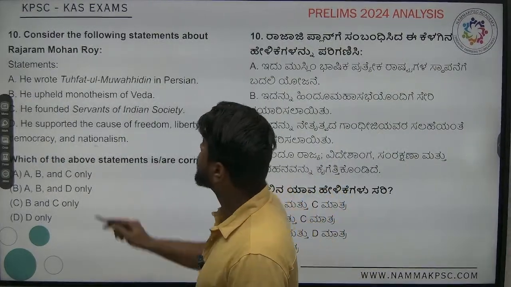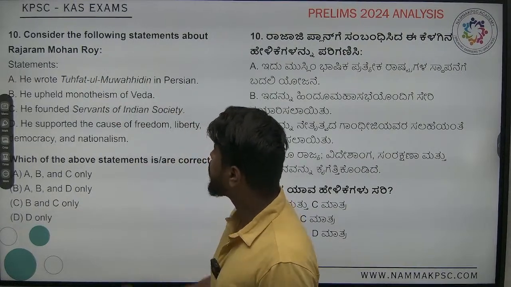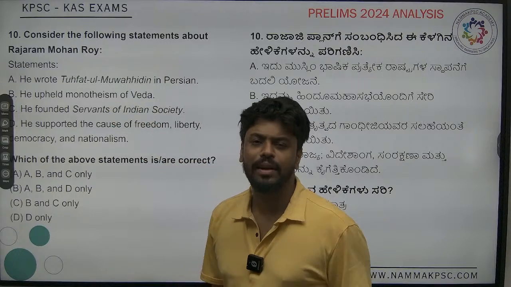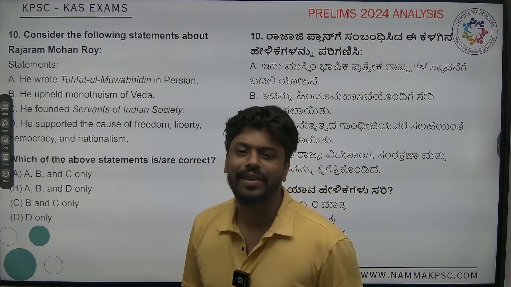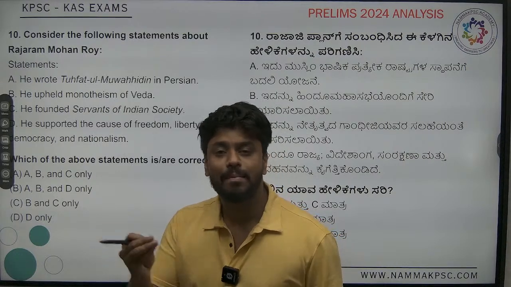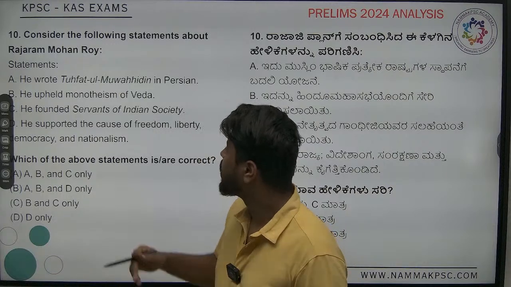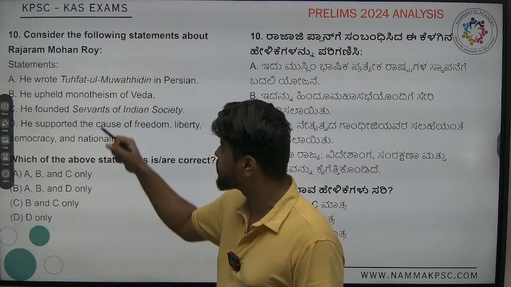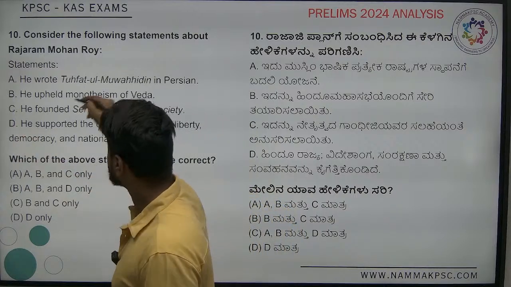Next, consider the following statements about Raja Ram Mohan Roy. He wrote Tufat ul Muwahidin in Persian, 100%. Raja Ram Mohan Roy was a polyglot. He knew most of the languages. He knew everything about everything. He was a master in all of the religions. He was a student of comparative religions. So the first one, in Persian, he used to write a journal. This is 100% correct.